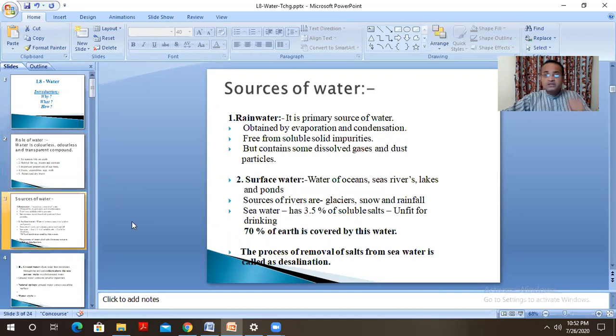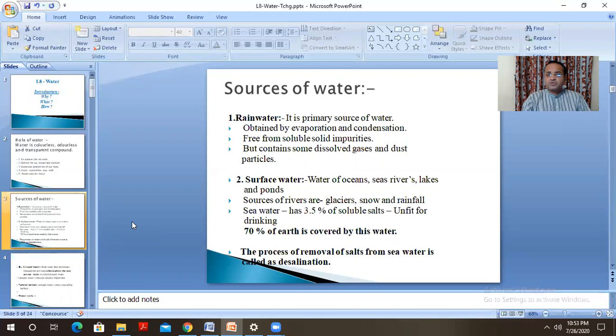Can anyone tell me what are the different sources of water? Basically, there are three main sources of water available. The first one is rainwater, then the surface water, and the groundwater.